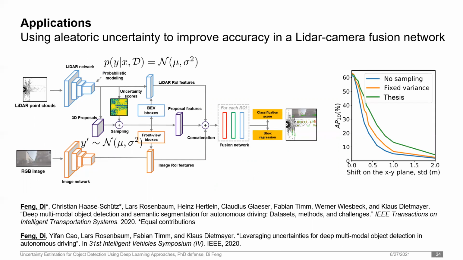The right figure illustrates that the proposed method improves the network robustness when input sensors are unsynchronized. The horizontal axis represents the increasing positional errors between LiDAR and the camera inputs, and the vertical axis represents the average precision performance. At the same level of positional error, the proposed sampling method largely outperforms the models without sampling, up to nearly 20% average precision. It also outperforms the network trained from the sampling with a fixed variance, showing its improved robustness against the noisy data.